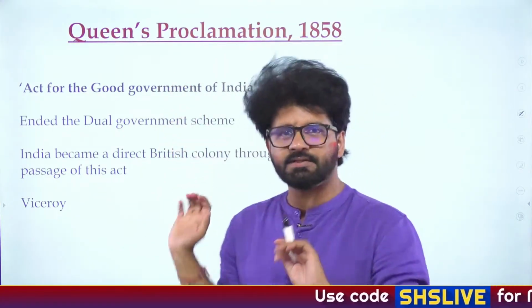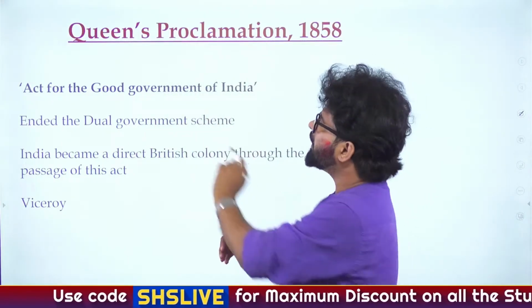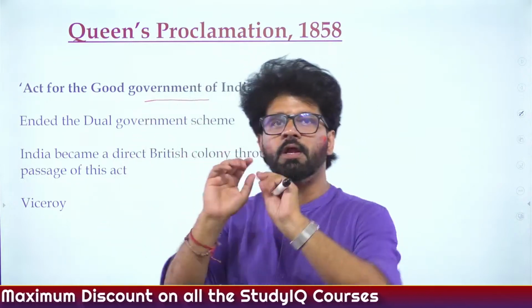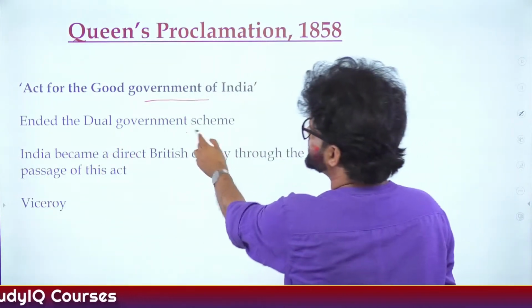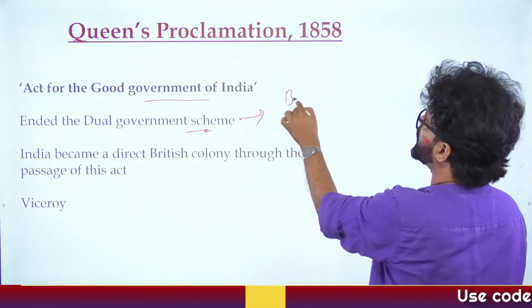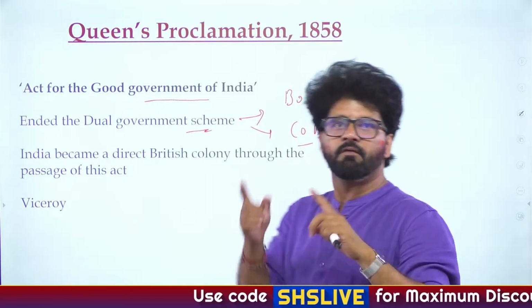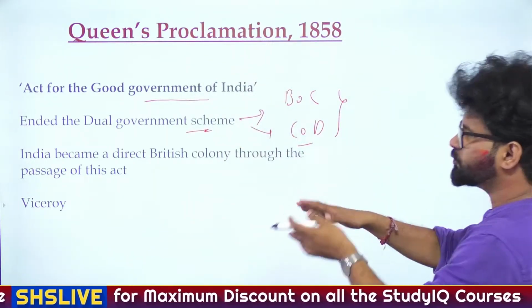One of these acts is this 1858 Act. They have already asked a lot of questions. So they can ask you, which of the following acts is known as the Act for Good Government of India? That is this particular Government of India Act of 1858. Fine, sir. It ended the dual government scheme. Here they are talking about the Board of Control and Court of Directors, which they had introduced earlier via Pitt's India Act 1784. So all these things we have done, and that is what is written here.